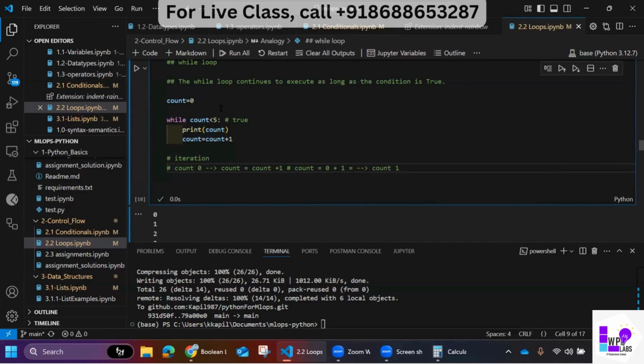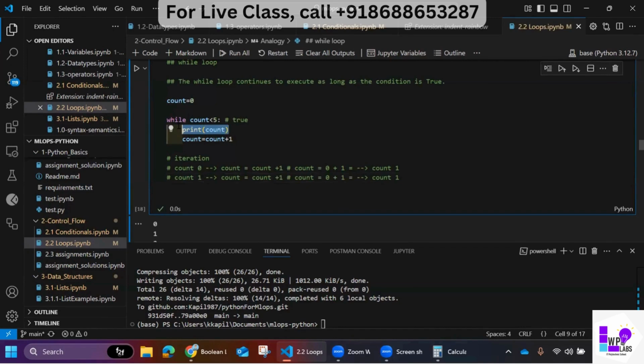In the next iteration, because it's a loop, it will keep on iterating. So what is the value of count now? It's 1. If it's 1, what do we have to do? Print the value of count. Again, count is equal to count plus 1. Now my count is 1, and 1 plus 1 is what?